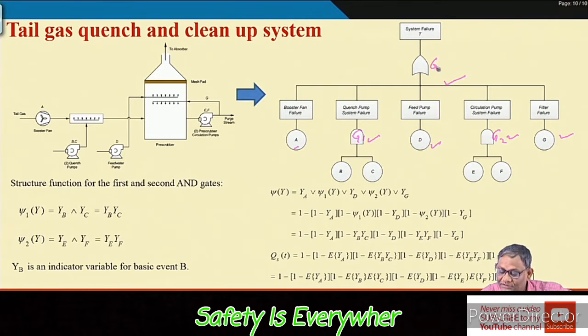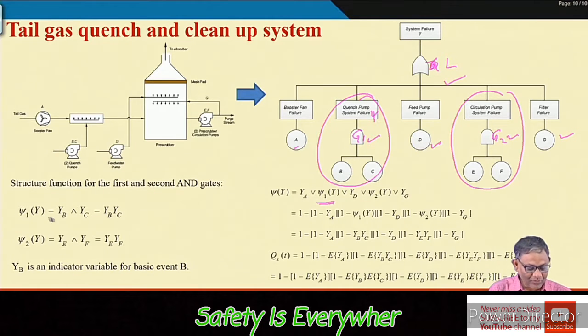Let this one be another gate, suppose the L gate, forget about this. Then what happened here? We have written one structure function for this small one, and another structure function for the small one here, which we have defined here.